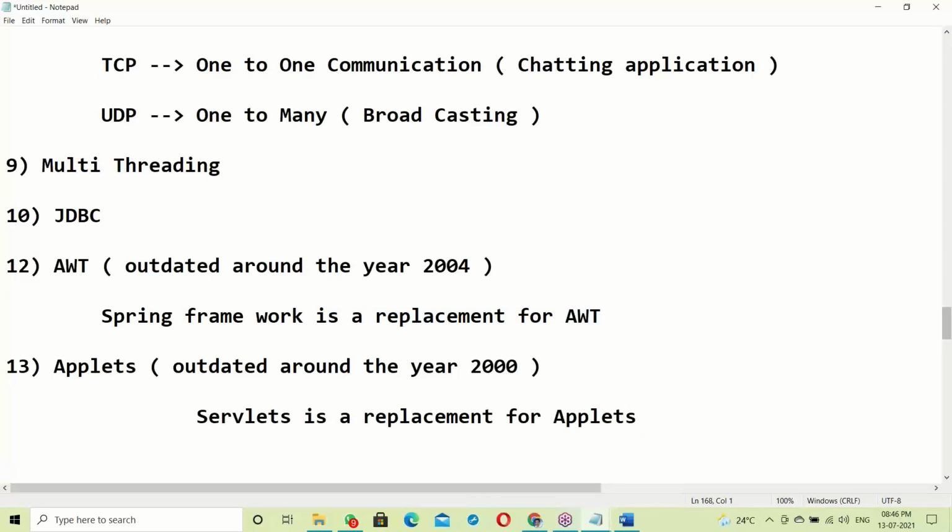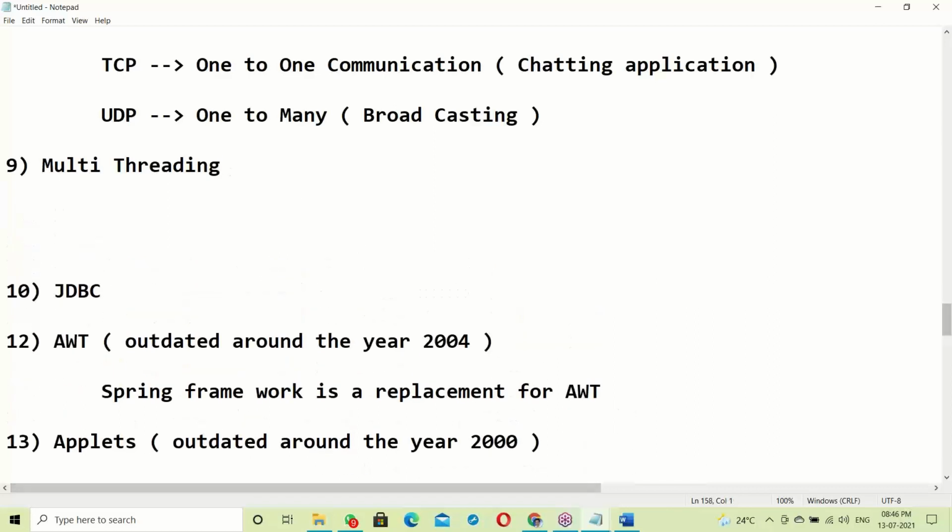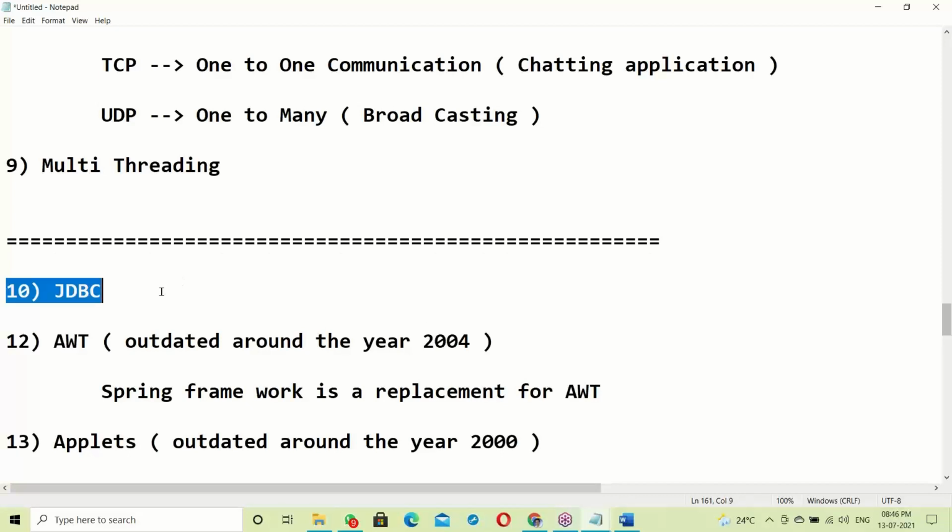Software companies don't use this. This is complete SE. In this SE, except JDBC, we are going to discuss everything. JDBC is advanced Java. JDBC alone may take around 45 days. It's a big topic.